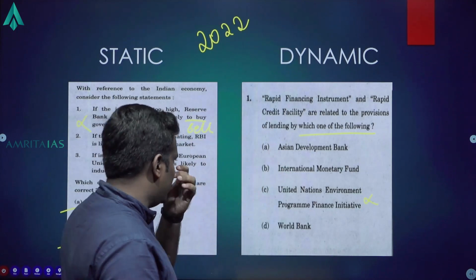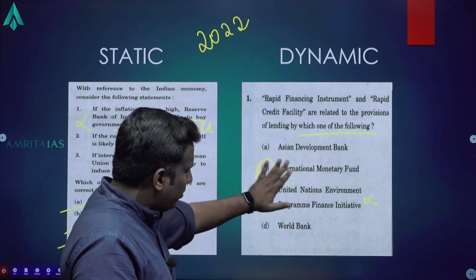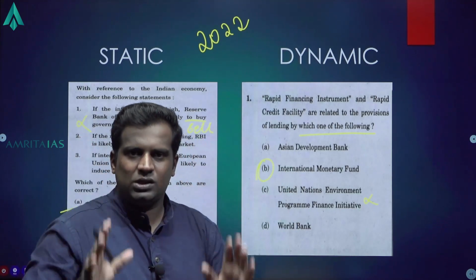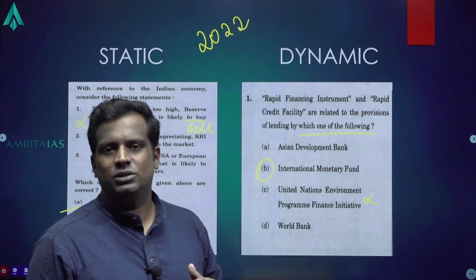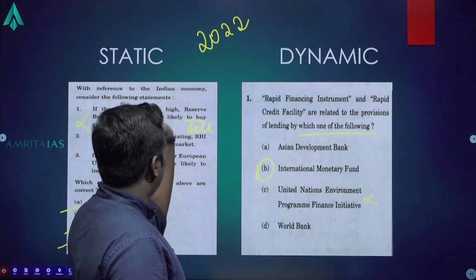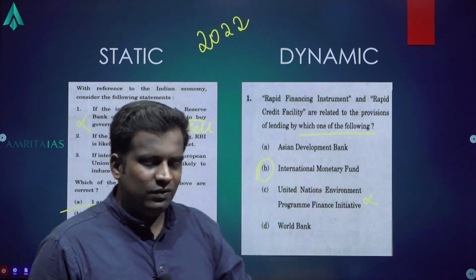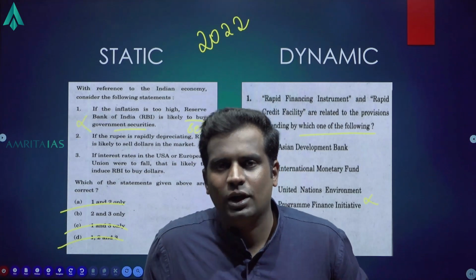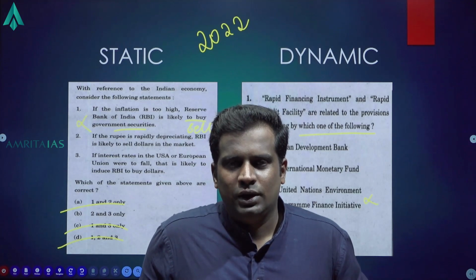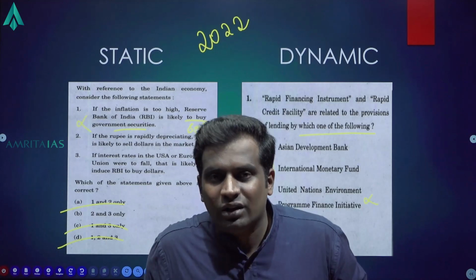So it was a current affair question and the answer was option B. IMF is something you learn as part of external sector in your static portion, but this question was dynamic. I hope you understand the difference between static and dynamic. UPSC will ask a proper division between static and dynamic questions. Dynamic questions we cannot predict beyond a certain limit because it is current affair oriented.